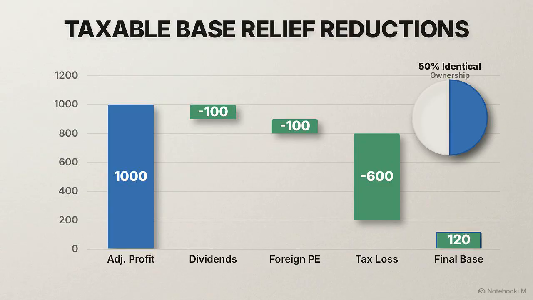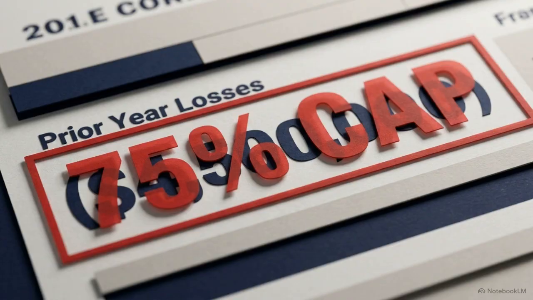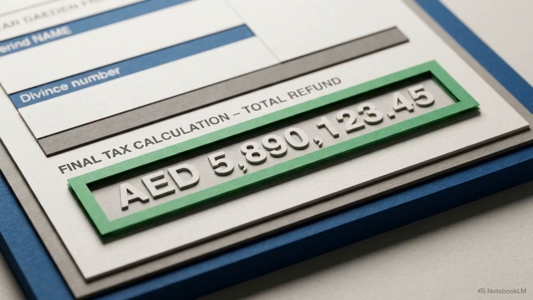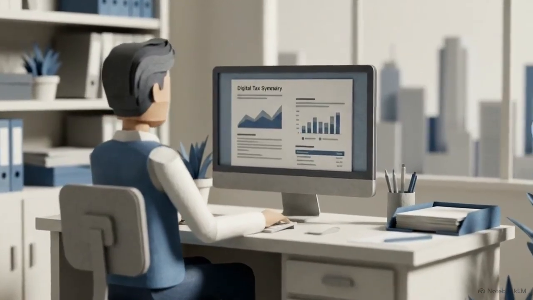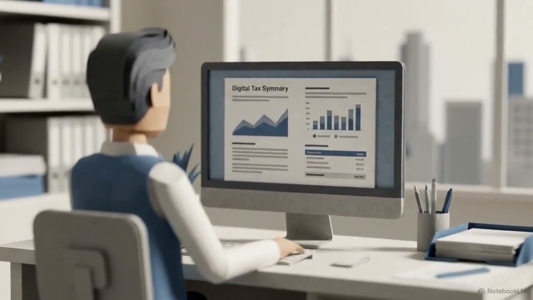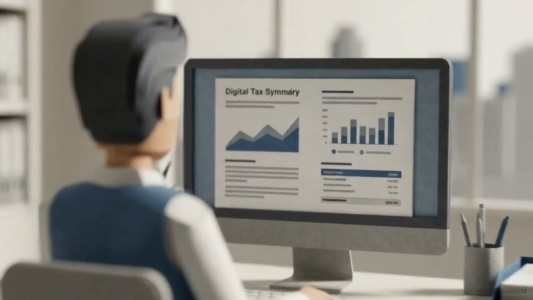After all adjustments, the main waterfall chart resolves down. This final glowing figure is the precise base multiplied by the 9% rate. Because of the 75% structural floor, even massive historical corporate losses cannot be used to entirely zero out a highly profitable current tax year. While the Article 20 derivation is mandatory for large entities, a complete statutory exemption exists to protect early-stage companies from this complexity.